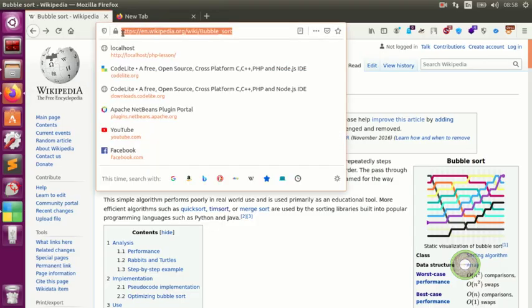So we go ahead and look inside Wikipedia. The simplest one, if you guys are going to go and study, is wikipedia.wiki.org/wiki/bubble sort.